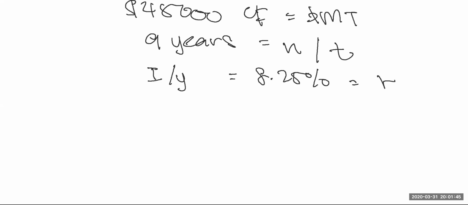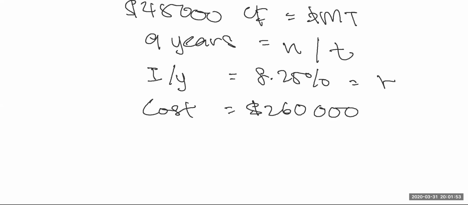And the final information given to you is the cost. The cost of the whole new system is $260,000. So you want to know at today's value, after receiving 9 years of 45,000, what is the value today at time 0? And the cost is 260,000.